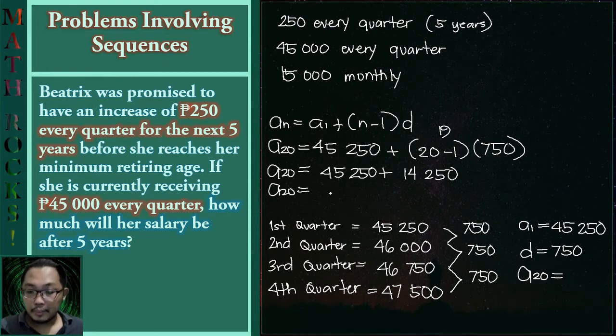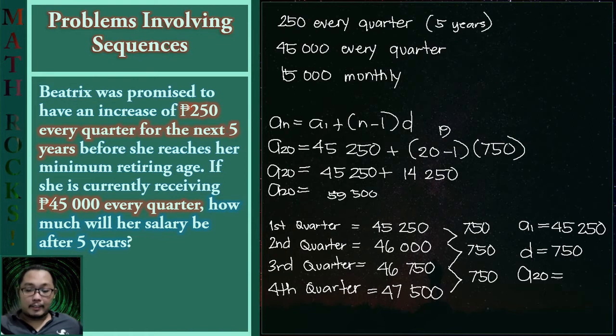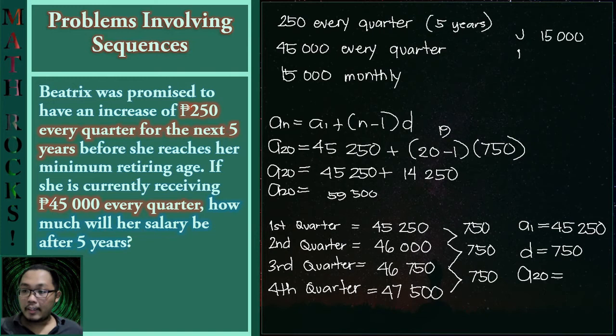And now adding these two numbers together, we will obtain a total of 59,500. But this would be her salary on the 20th quarter. So since we are asked of her salary after 5 years, then it is about the monthly salary after such period. So remember that we have illustrated this using such concept of by January, she is receiving 15,000, and by